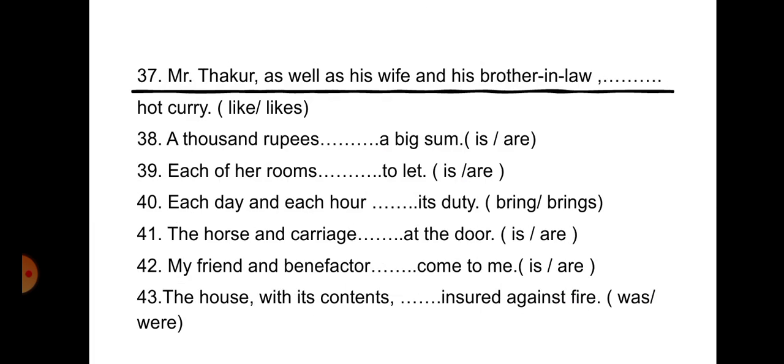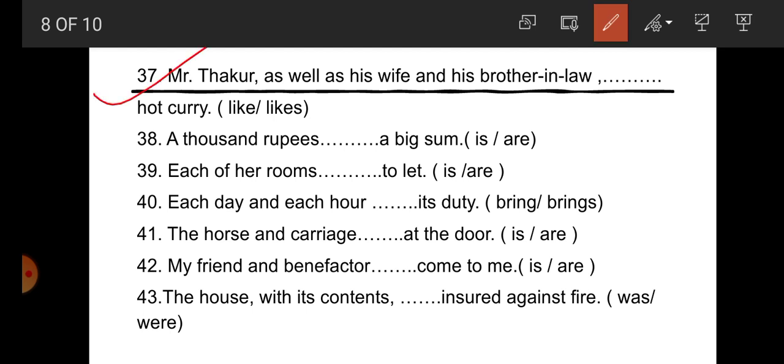Now student, number 37. Mr. Thakur as well as his wife and his brother-in-law dash hot curry. So here there are two subjects. First one, Mr. Thakur, singular subject, as well as his wife, again singular subject, and his brother-in-law. So there are plural ones. Mr. Thakur as well as his wife and his brother-in-law dash hot curry.